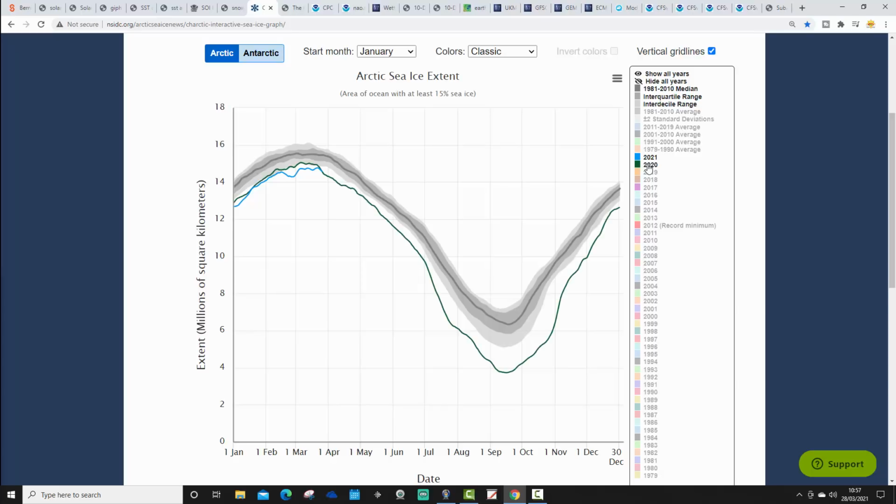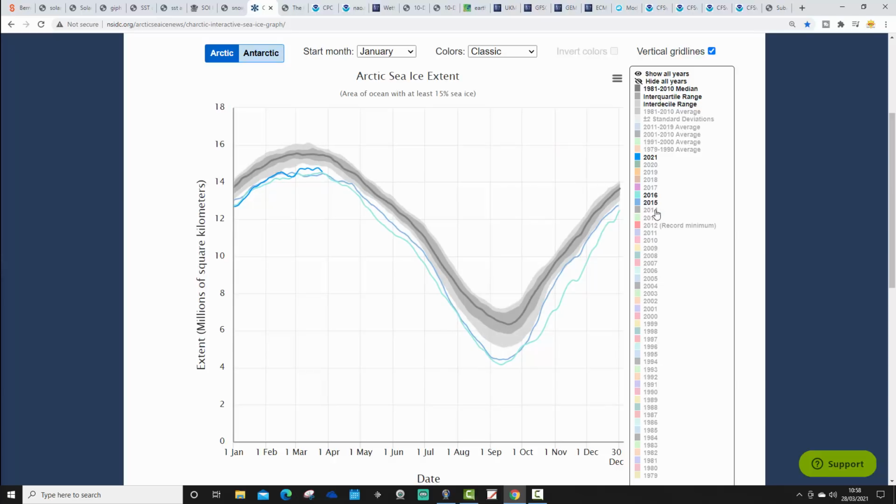That's 2021. Let's see how that compares to recent years. So this is 2020, very close to 2020 for total Arctic coverage at this point of the year. That is 2019, very close to that year as well. This is 2018, actually a little bit above 2018, I think. Yeah, a little bit above 2018. That's 2017, we're a little bit above 2017. 2016, let's see, it's always a job to make these out if you have too many lines. So 2016, very close to 2016 for sea ice extent.